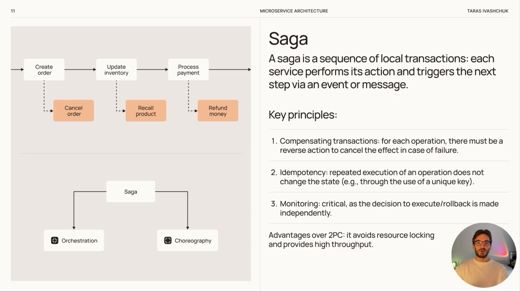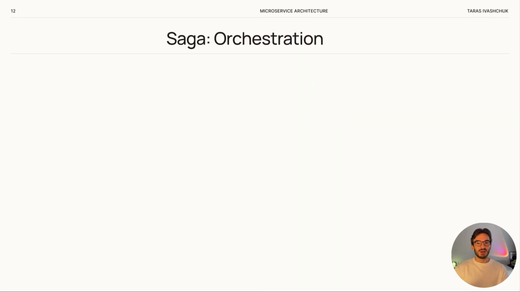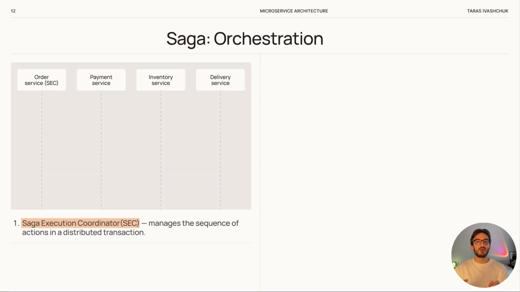Now we move to orchestration. The main idea here is a central coordinator called the Saga Execution Coordinator, or SEC. It acts like the brain and controls the whole sequence of the distributed transaction. The main role of the SEC is to send commands to participants, wait for their answers, and if something fails, start compensating transactions for rollback. In fact, all the logic is in one place, so it's easier to understand.